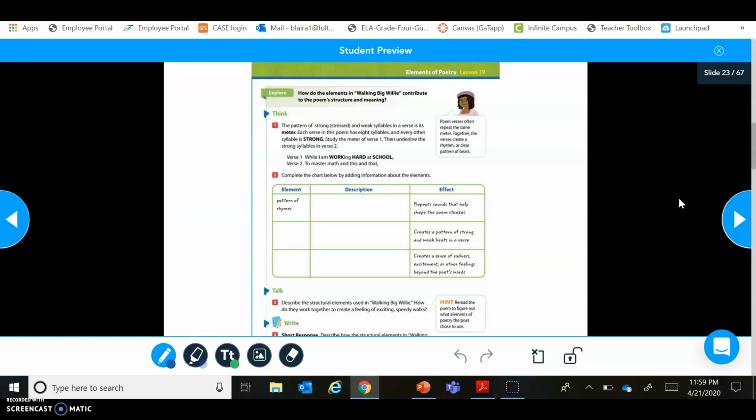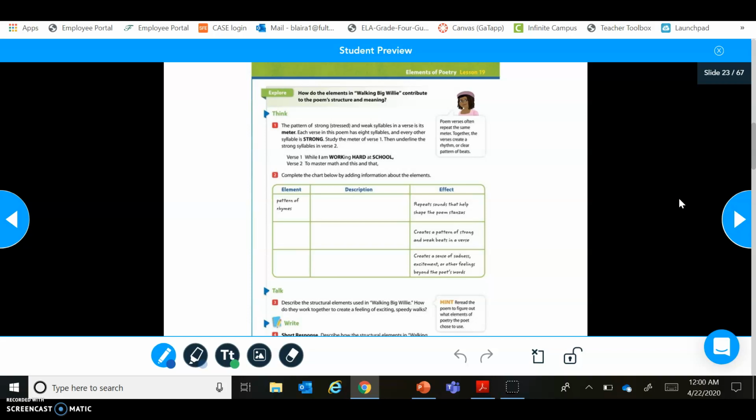So that means we are going to have to go back to verse 1 and go back to verse 2 in order to fully accomplish this. Verse 1, it says, while I am working hard at school. So we hear the stronger words. It's more stress. While I am working hard at school. So we hear work, that's a lot louder than ing. And hard, that's a lot louder than at. So that's a meter, the parts that are being stressed. While I am working hard at school.